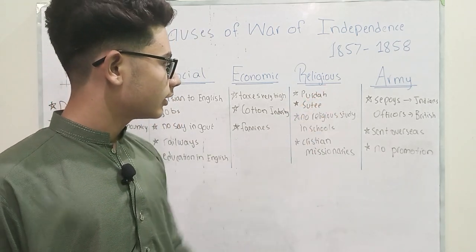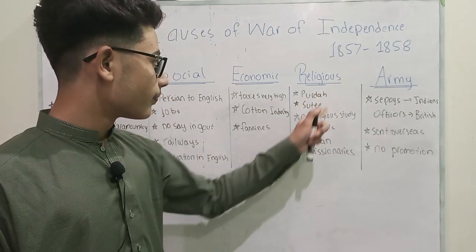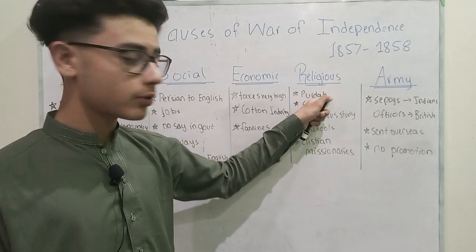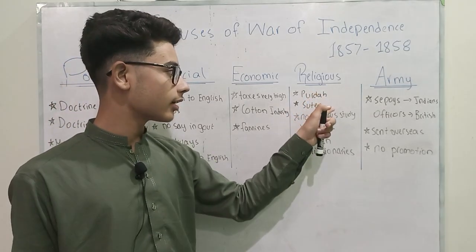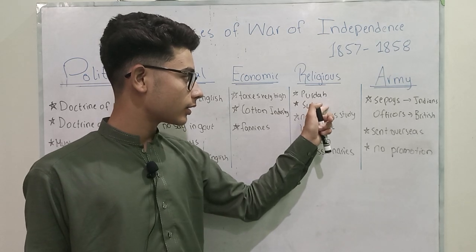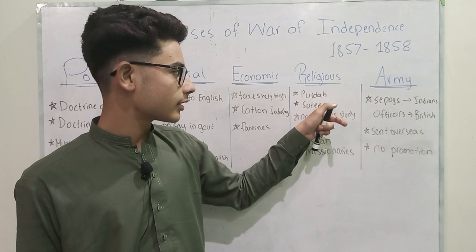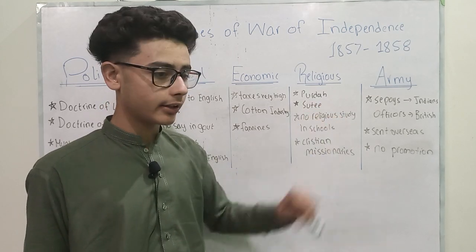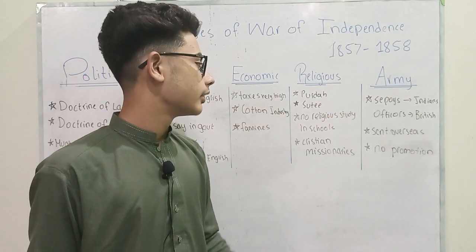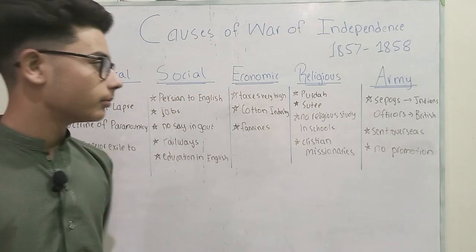Then the religious issue. The British banned Parda, which was an important custom for the Muslims. They also banned Sati. It was the Indians' custom, and it was a British intervention in the lives of Indians.